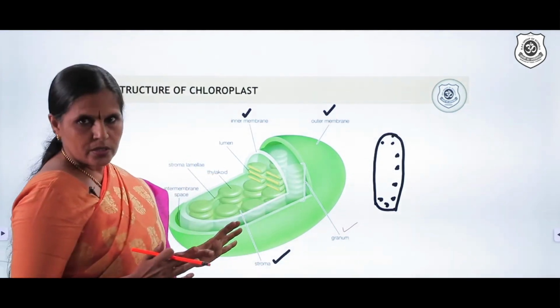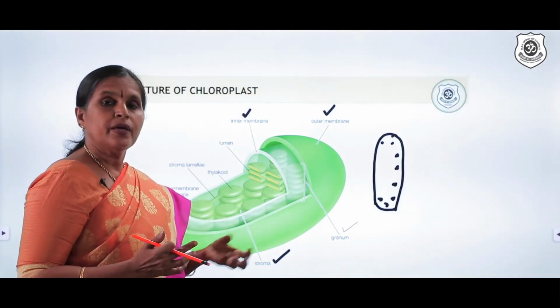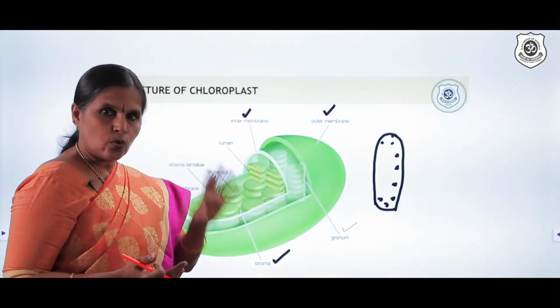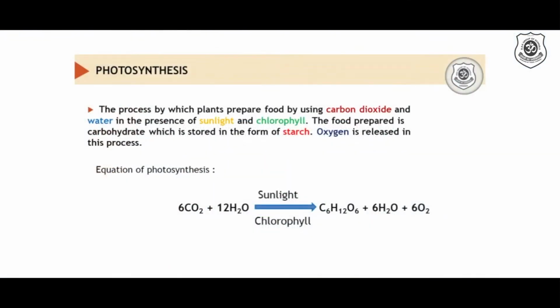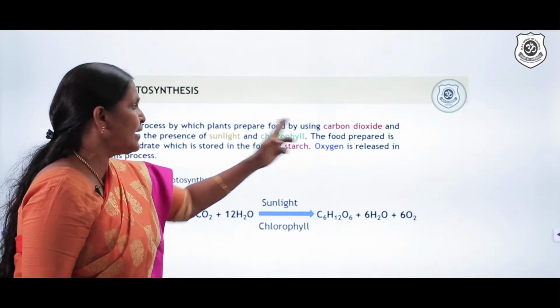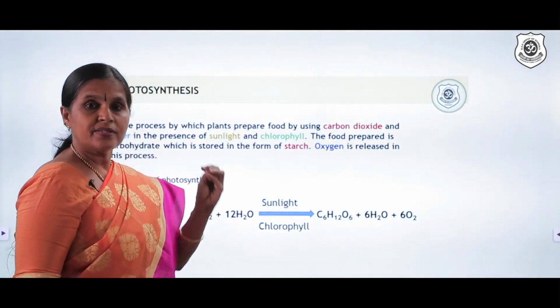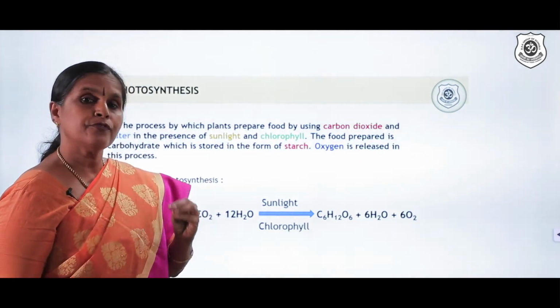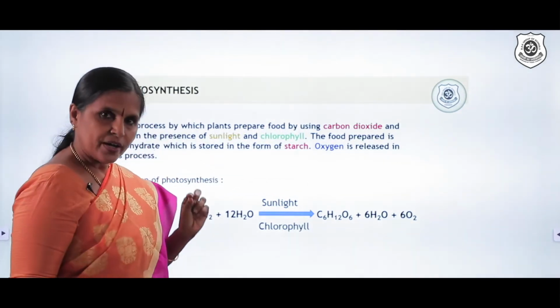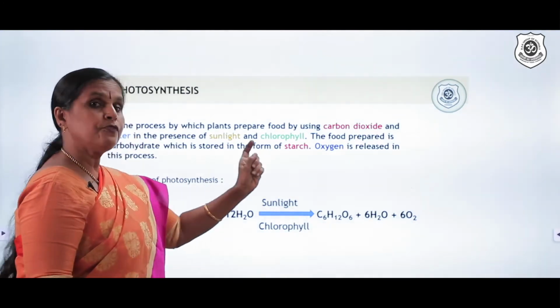So actually photosynthesis is taking place inside the leaf, in the mesophyll, in the parenchyma cells, in cell organelles called chloroplast. Now, once more, this is only for you to recollect what I taught. The process by which plants prepare food by using carbon dioxide and water in the presence of sunlight and chlorophyll. I have highlighted all the basic raw materials or substrates required for photosynthesis. And what is the end product? The food prepared is a carbohydrate which is stored in the form of starch.